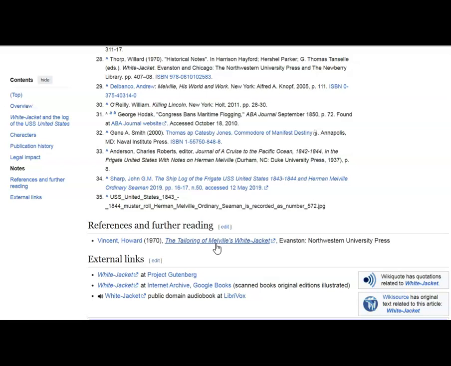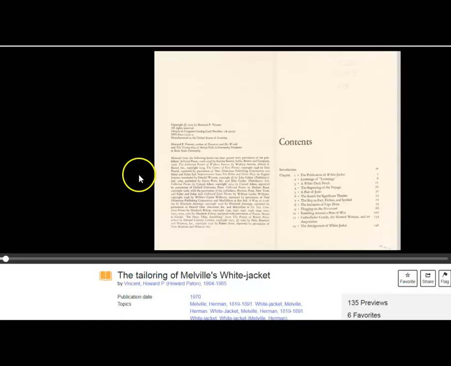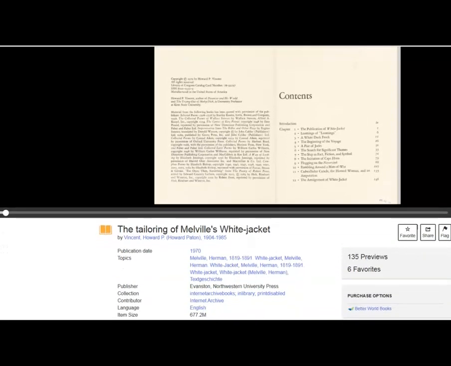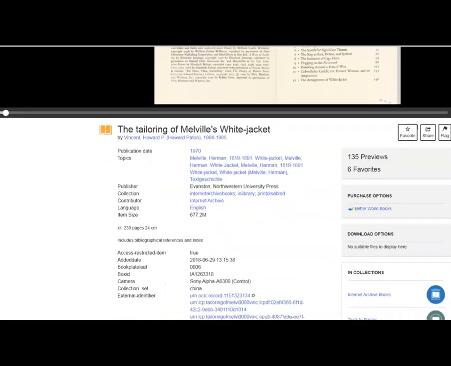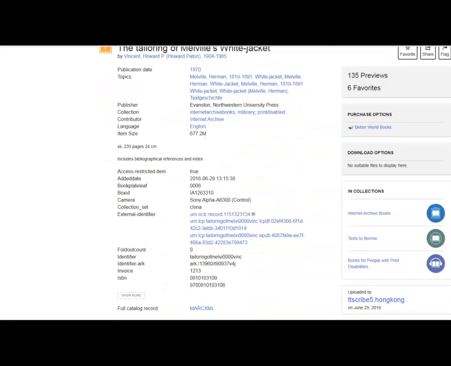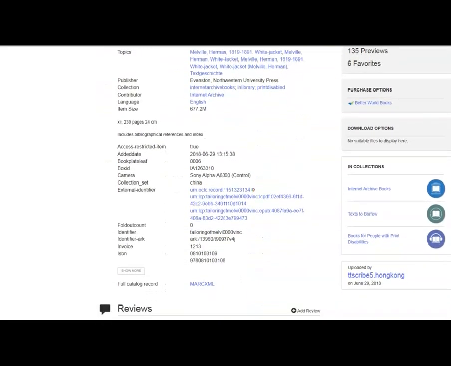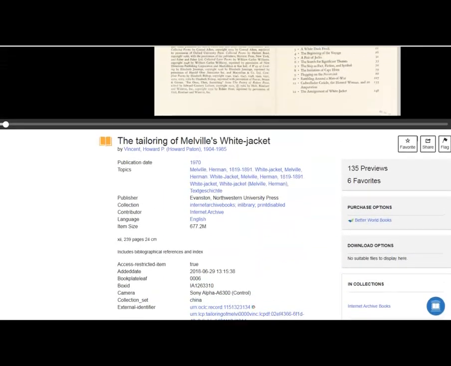And that's where I think ChatGPT was getting a great deal of information. Do you see? This is a legitimate book written about White Jacket by an author. So I'm going to add this to my EasyBib project, which I'll go over in a second.